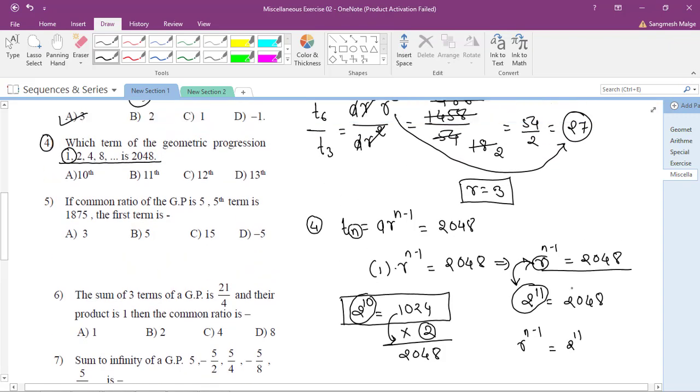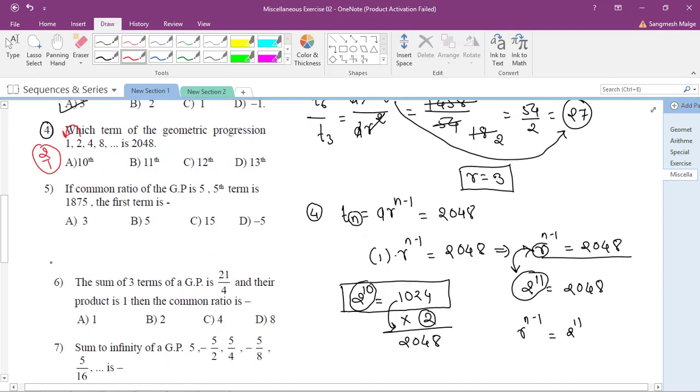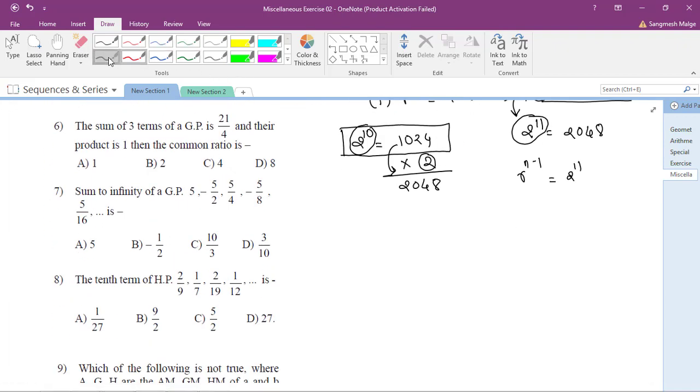And if you see here in this sequence, question number 4, what is the value of r? It is t2 by t1, that is second term by first term, that is 2 by 1. This becomes my r, so r becomes 2. So let's have that 2 here. 2 raised to power n minus 1 is equals to 2 raised to power 11. As the bases are same, you can equate the index, which is n minus 1 is equals to 11. So how much is n? n has come to 12.